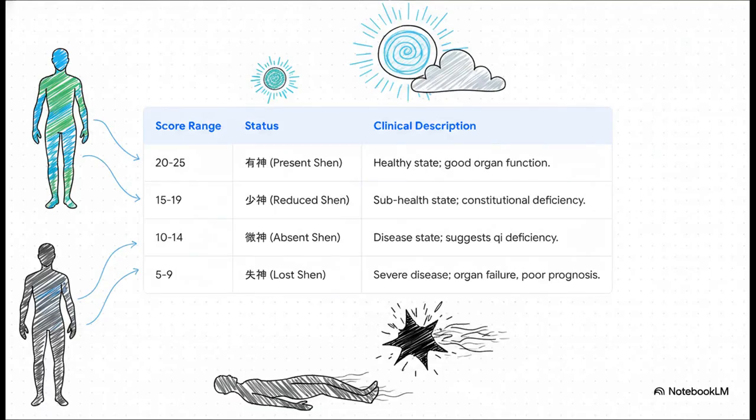A score of 20 to 25 defines present Shen, indicating a healthy state. 15 to 19 signifies reduced Shen, typical of subhealth or recovery. 10 to 14 indicates absent Shen, suggesting significant organ dysfunction. And a score of 5 to 9 defines lost Shen. This is a critical state reflecting organ failure and poor cerebral perfusion, and it carries a severe prognosis.